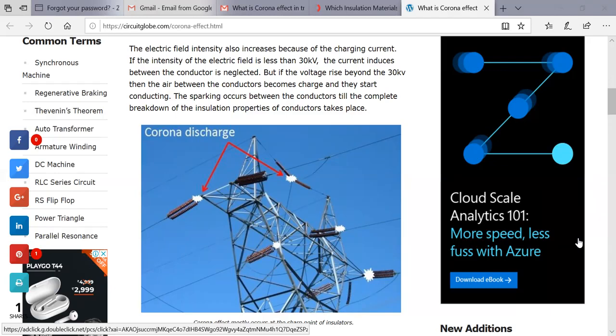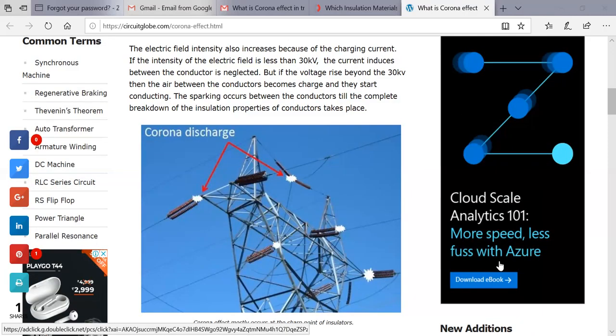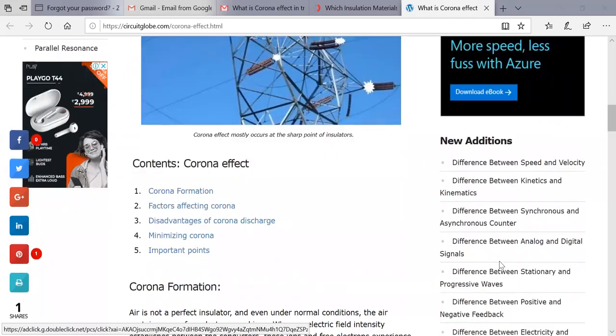This figure shows the sparking now. That is the corona effect, which mostly occurs on the sharp points of the insulator. As the figure shows, the insulators are there, and the sparking is there. So we are saying that corona occurs on a transmission line.